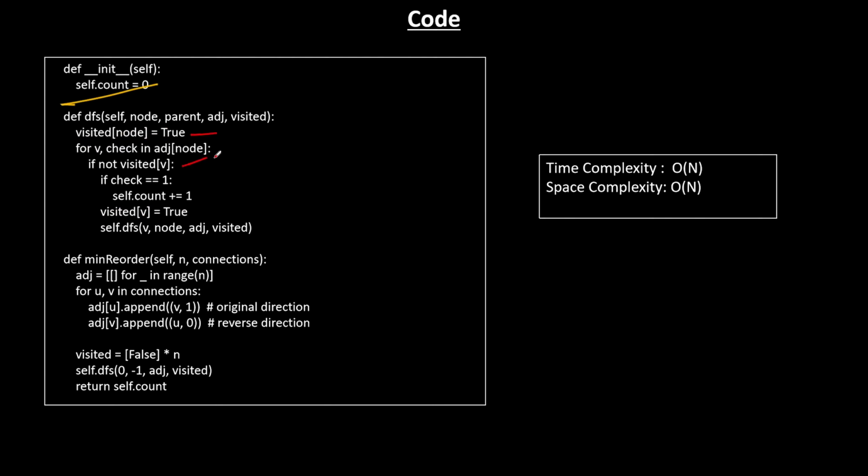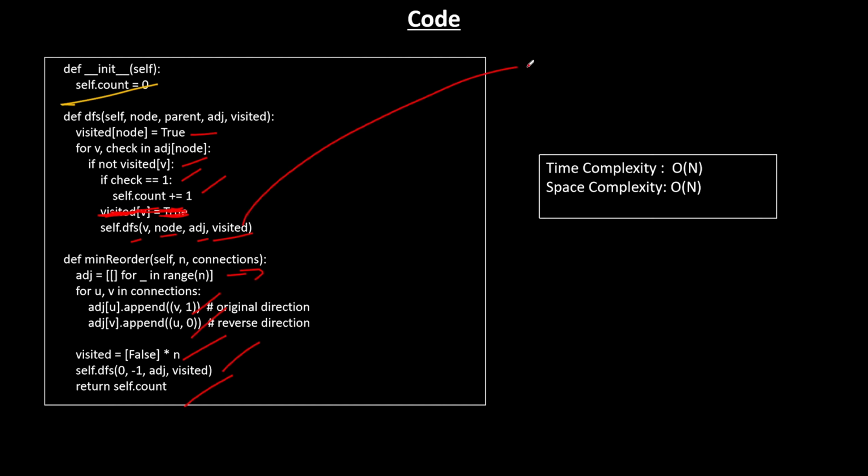Then we check if it is visited or not, or if it is the reverse of the original path we took or not. If we took it, we increment the count, and this is not required, because we already have marked it as true. Then we pass this child, the parent node, the adjacency list and the visited list. Here, this is the adjacency list which we create. This is the original direction with value 1, and this is the reverse direction with value 0. This is the visited array, and this is the DFS call, and we return the count.